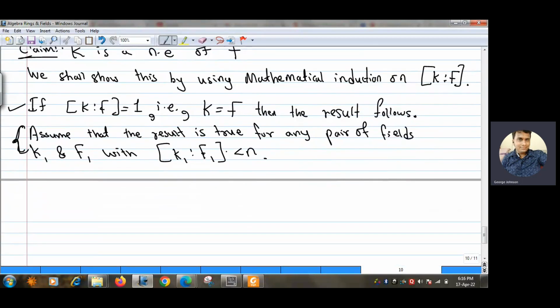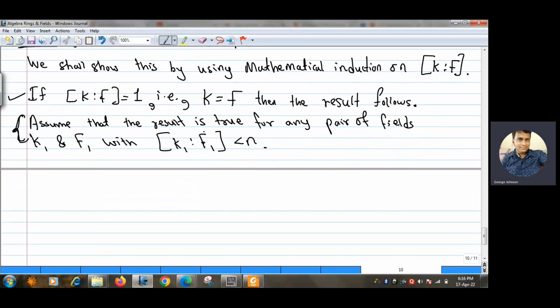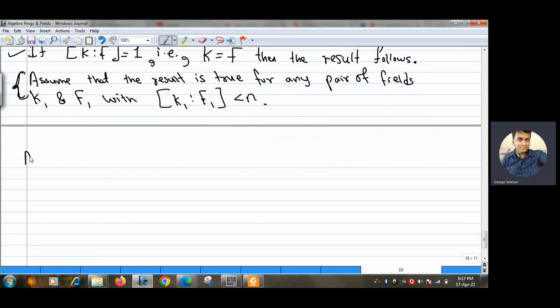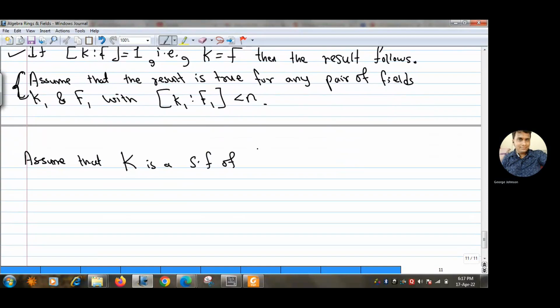Now we have to prove the result for n. So now we will prove the result for any K and F such that the dimension of K over F is n. Let us write those things. Assume that K is a splitting field of some polynomial over F[x].